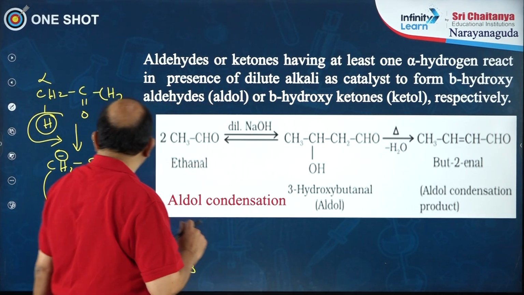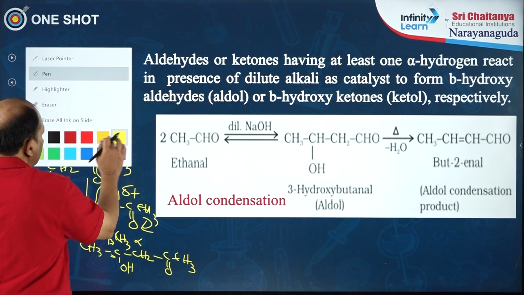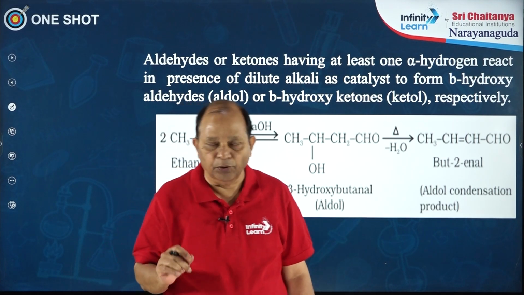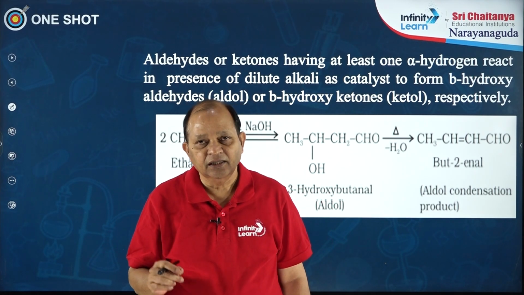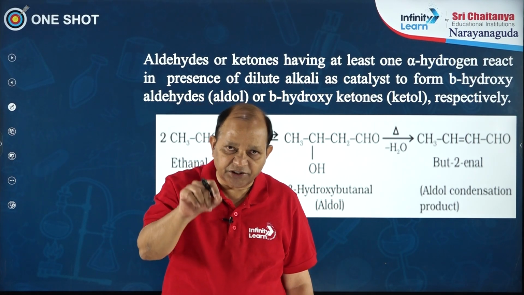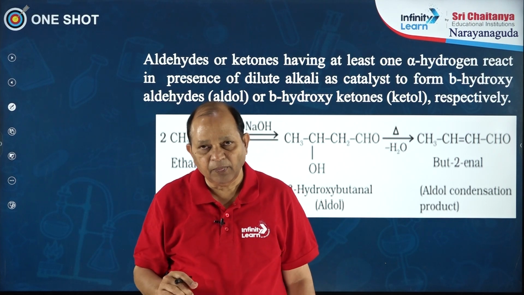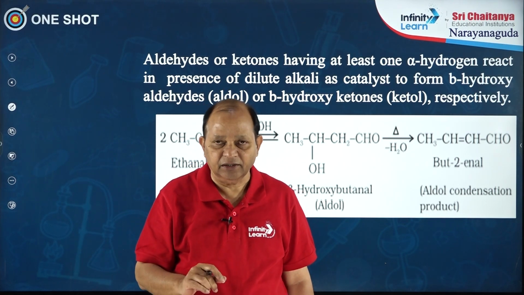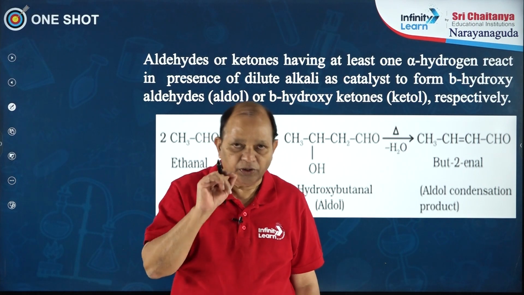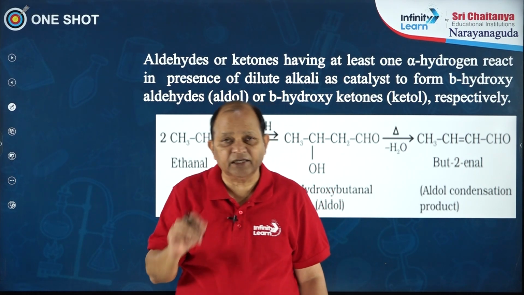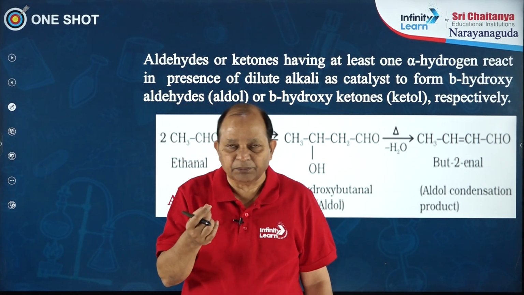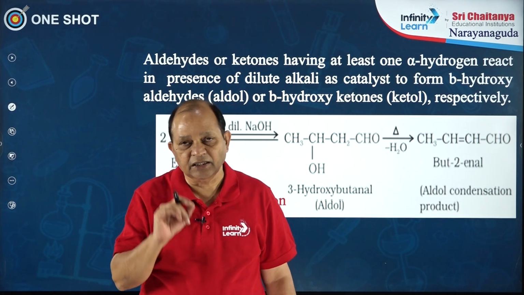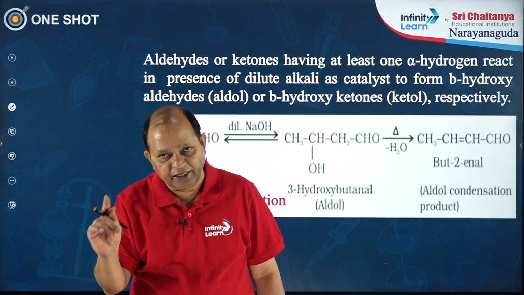The important aspect to keep in mind is this: if we start with one compound that contains alpha hydrogens, say acetaldehyde only, and subject it to aldol condensation, you get the product. Or if you take acetone only, which also contains alpha hydrogens, and react it with a dilute alkali, you also get a product.